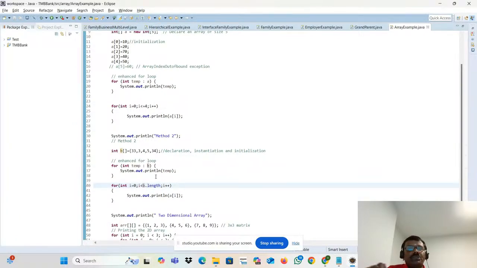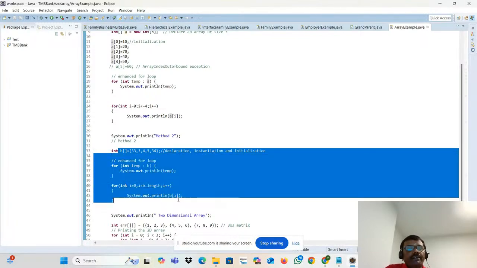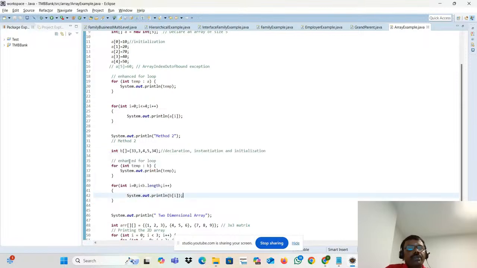You'll feel, but why here did you put less than or equal to, and here why did you put less than? Think about that actually. Let me start the program. I is equal to 0, 0 less than 5. Condition is true, correct. Here is B of 0, right? Because my elements are in B. We are talking about this program, right? So B of 0. B of 0 means 33 will be printed. 0 will be incremented.